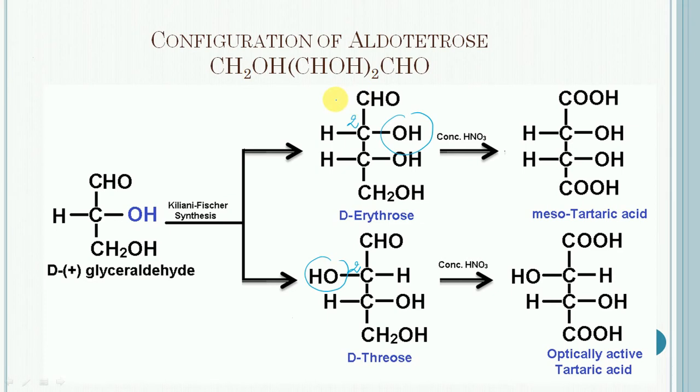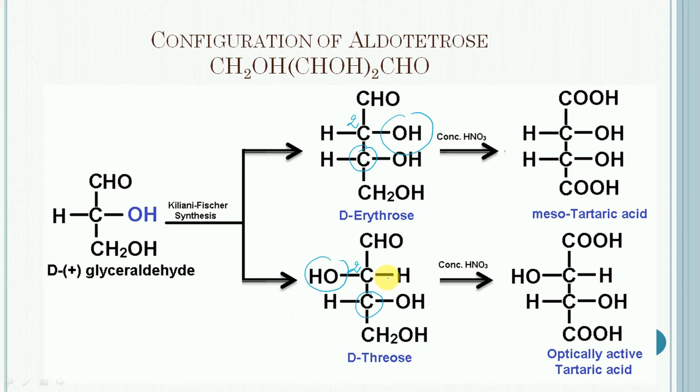It is evident that these two products differ in configuration only at the new chiral center created during the Kiliani-Fischer synthesis and have the same configuration around the penultimate carbon, that is carbon number 3. The question is, which product is D-erythrose and which is D-threose?